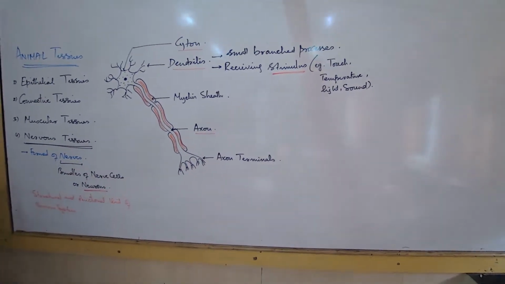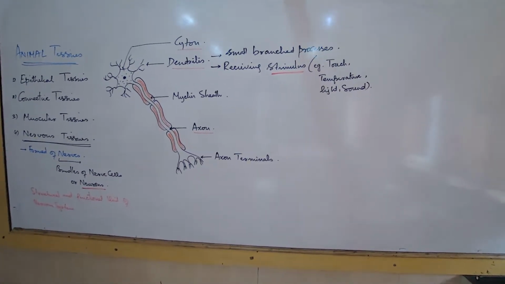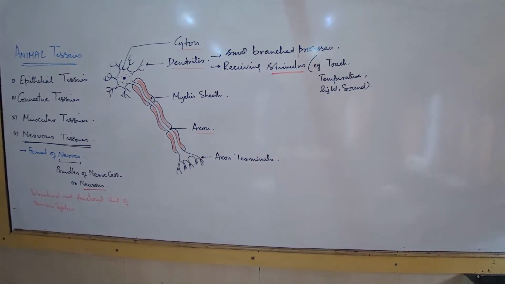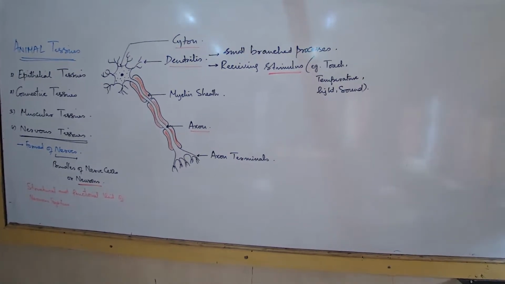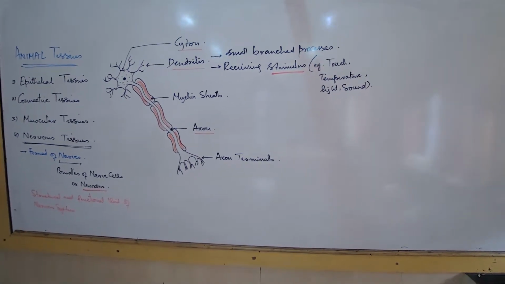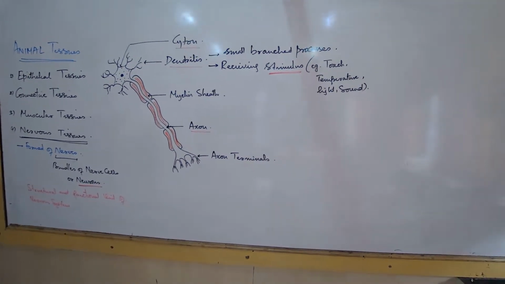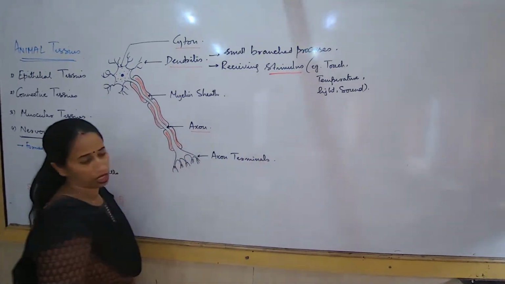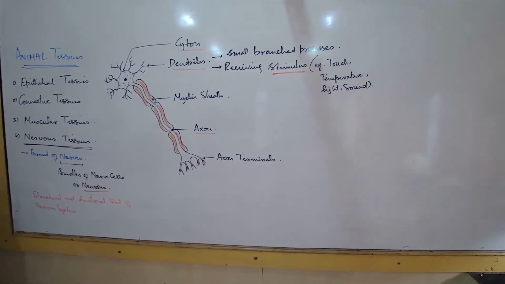And what are the forms of the external information? How can the external information be for a neuron which is present on our eyes, on our ears, on our skin? The neurons are spread out all over the body. There are neurons on our tongue, ears, nose, eyes, and skin. And that's the reason we are able to constantly coordinate with the external environment. So what is stimulus? Stimulus means any type of information. Remember this word. Stimulus means various different types of external information that the neurons are receiving.